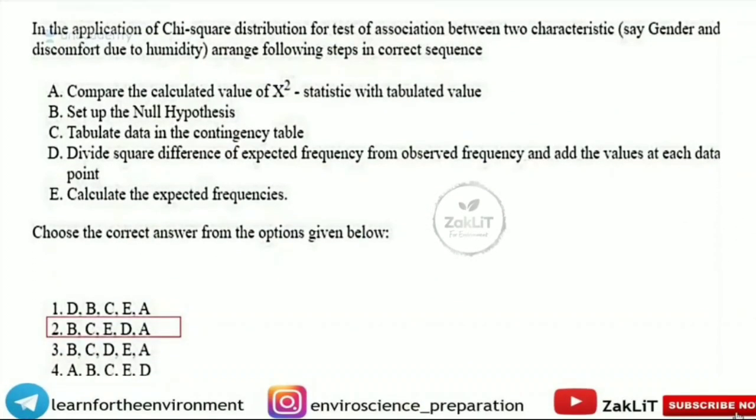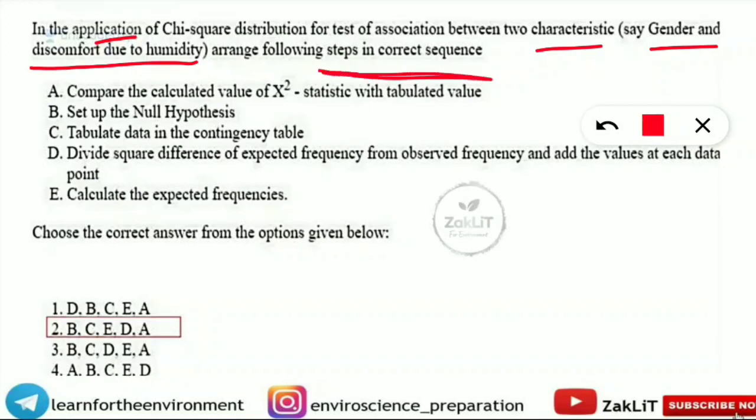Very simple, that is asking about how we can do a chi-square distribution test. So here the question is, in the application of chi-square distribution for test of association between two characteristics, say it is gender and discomfort due to humidity. So this is the thing which is given. Arrange following steps in the correct sequence. So how to do the chi-square test for these two characteristics, that is for the gender and their discomfort due to humidity. So first step will be set up the null hypothesis.